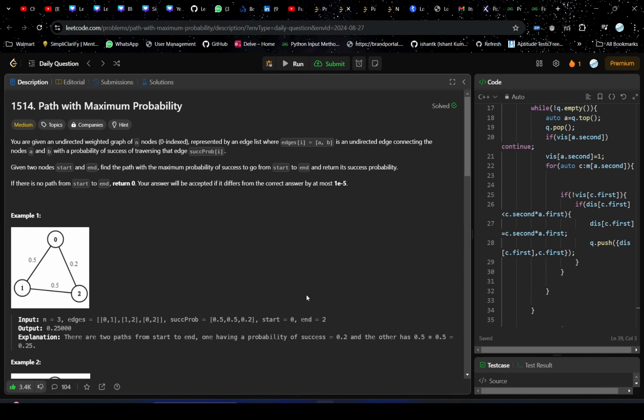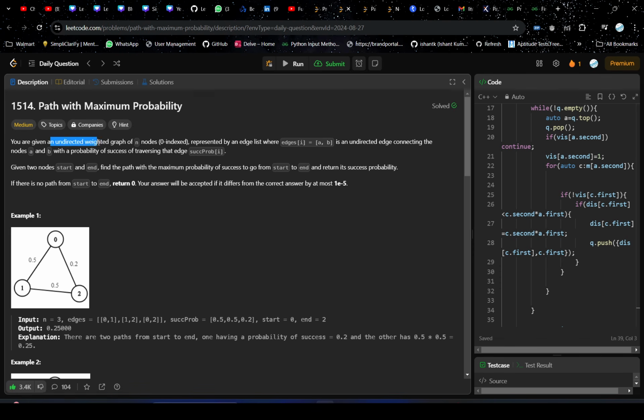So let's see today's LeetCode daily challenge problem, which is Path with Maximum Probability. So guys, it's a graph problem. I would highly suggest that if you are not aware of graphs, then you can maybe skip this problem because you might not be able to understand it. But if you really want to, you can give it a try. But yeah, it's a graph problem. So let's see what the problem is.